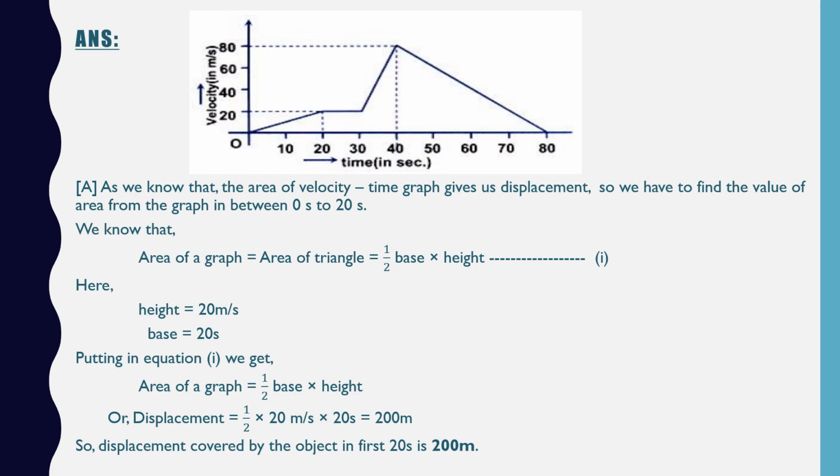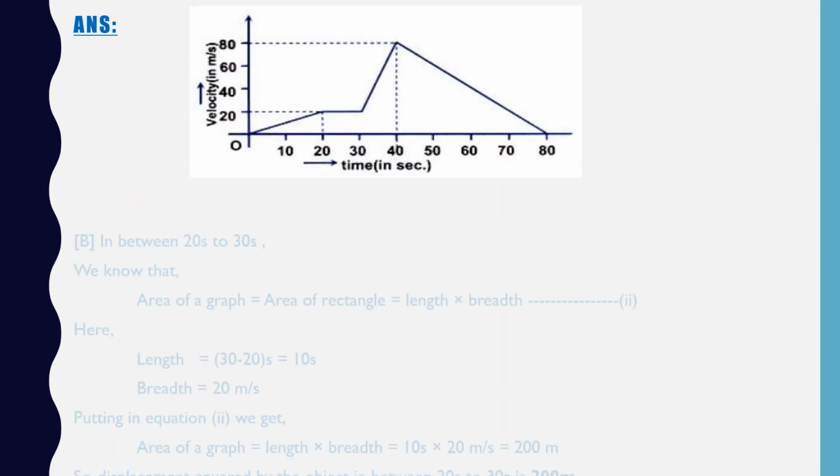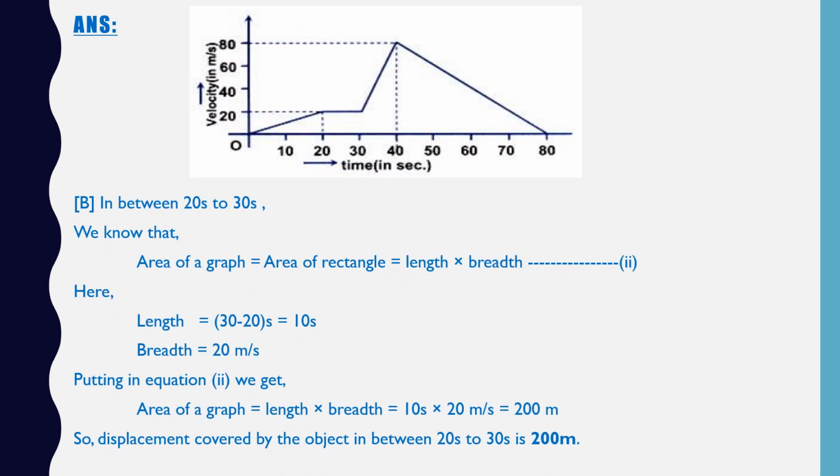So let us discuss the second one. Again we have to find out the displacement between 20 to 30 seconds. Means you can see over here, between 20 to 30 seconds. So if we draw one more dotted line over here, then we are able to see that the graph is forming a rectangle. If we draw one more dotted line over here which is joining the 30 seconds, we are getting a rectangle. So area of the graph will be equal to area of this very rectangle,